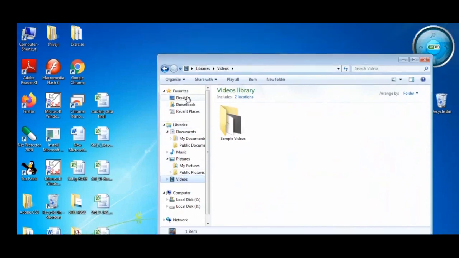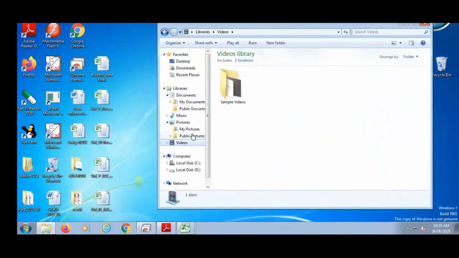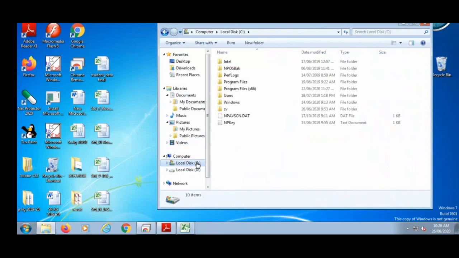Even it shows the desktop. In the desktop, how many files get stored, it shows here. Recent places means in recent, how many files we opened, that we can see here. Then C colon shows the software; the software that is installed gets stored in the C drive. It means different files we save in different folders, and we can see all these files in the Windows Explorer.